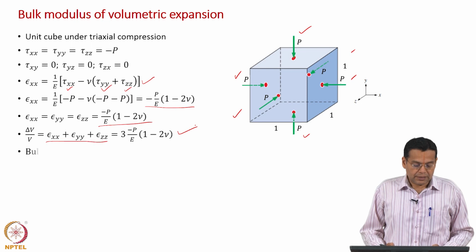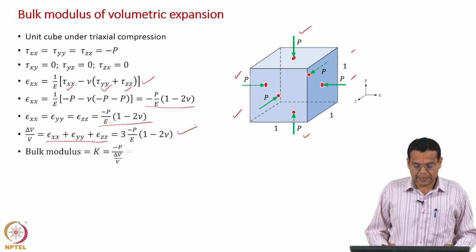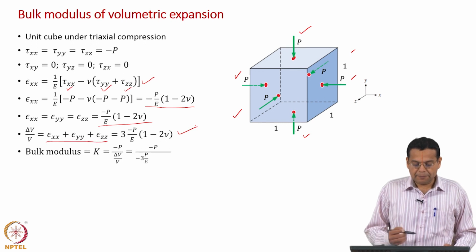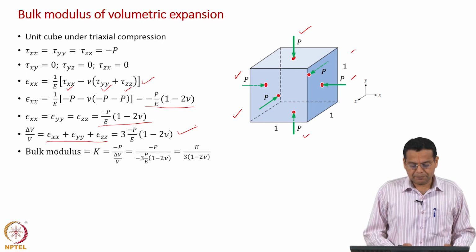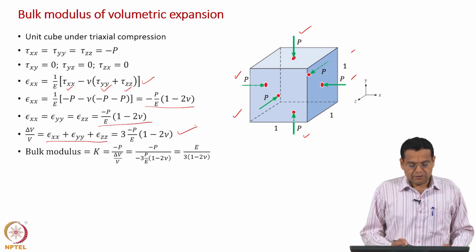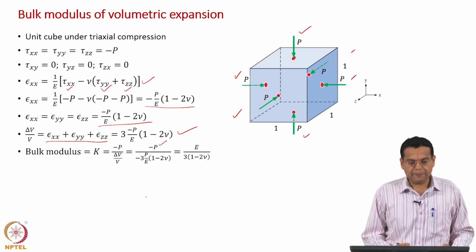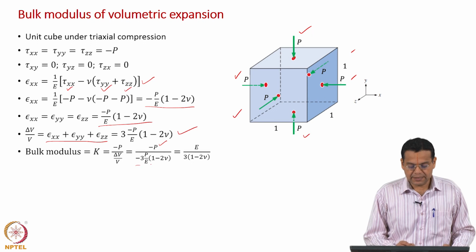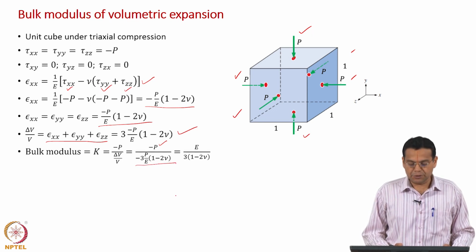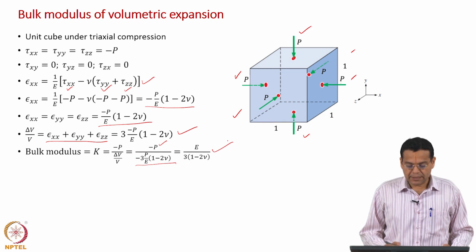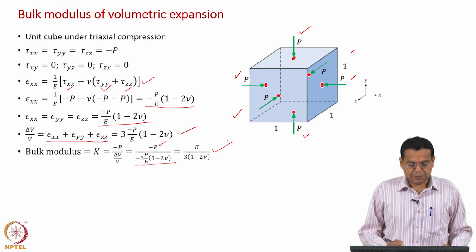Now, how do you define bulk modulus? Bulk modulus, denoted by capital K, is the applied stress, which is minus p, divided by the fractional change in volume. So, the applied stress is minus p and the fractional change in volume is minus 3 p by E into 1 minus 2 nu. If you simplify, you get K equal to E by 3 into 1 minus 2 nu. That is the expression for bulk modulus.